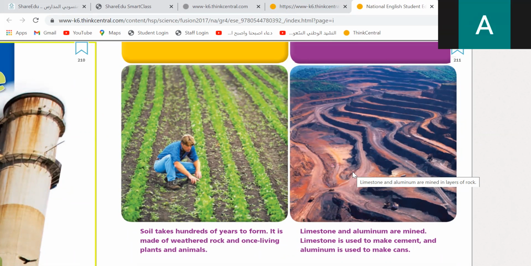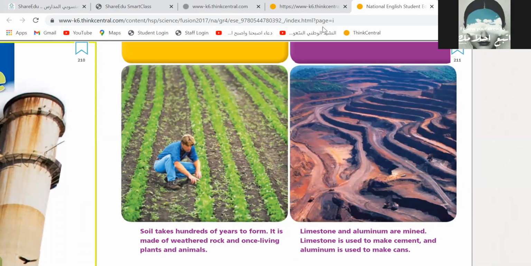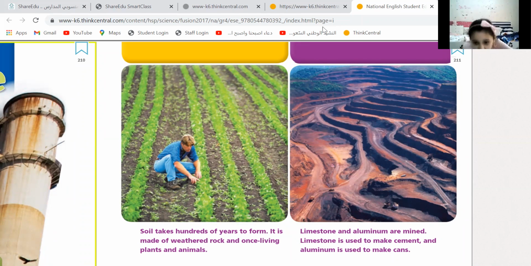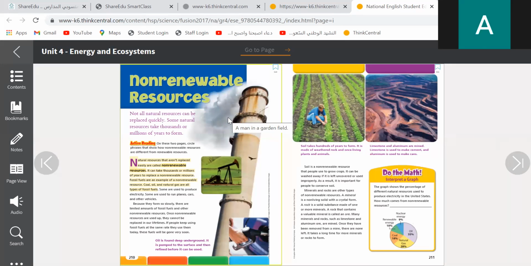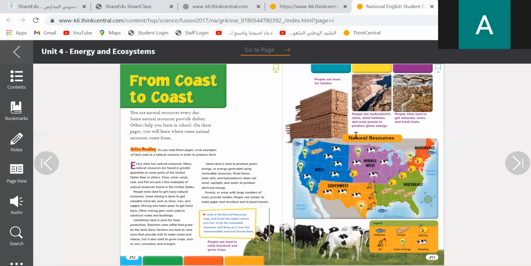Limestone. We use limestone for what? Oh, you use limestone to make cement. Excellent. And aluminium, Maria, we use aluminium to do what? We use aluminium to make cans. Excellent, to make cans. So all these are the renewable and non-renewable resources. Now you know all the renewable and non-renewable resources.